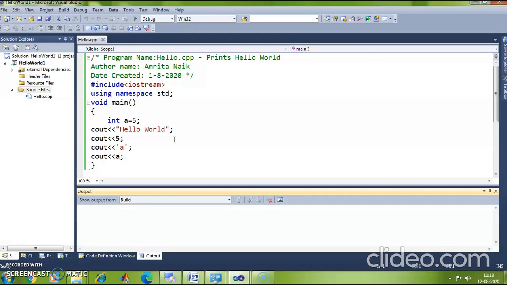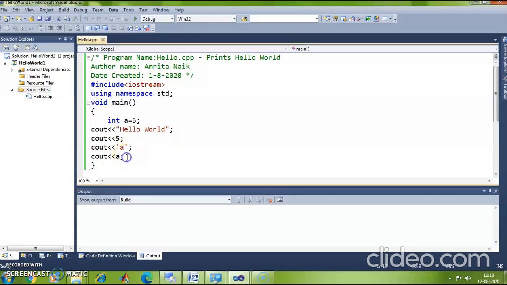Okay, it executes the program and then the window closes. So if you want the window to stay for some time so that you can monitor your output, then what you can do is you can put a wait function there, or you can put a function which will wait for the user to enter some character so that you can observe your output screen.